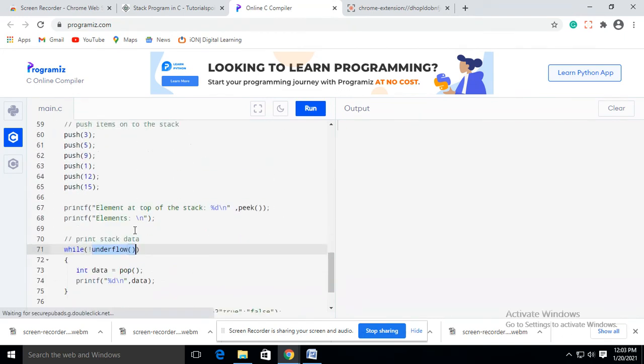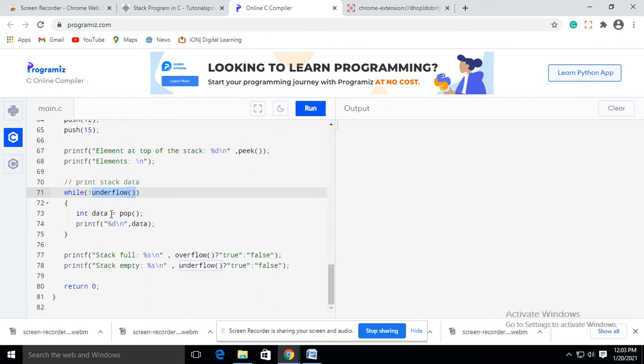So in this way the pop function will be called, and the data will hold the popped data and it will display the data. So this loop will be continued till the underflow condition is true.